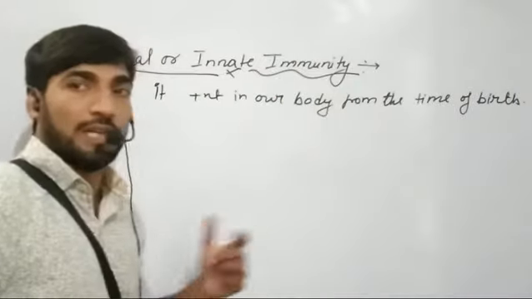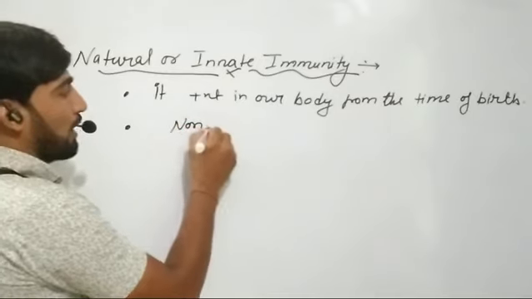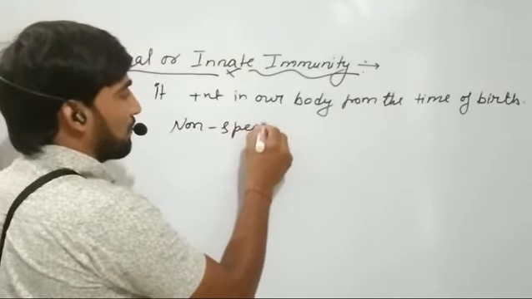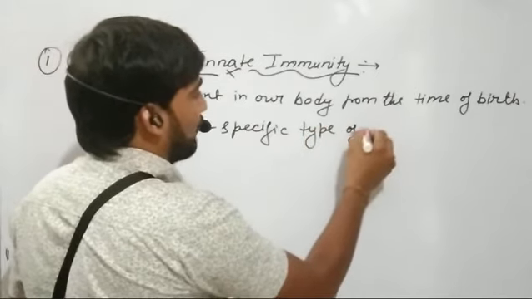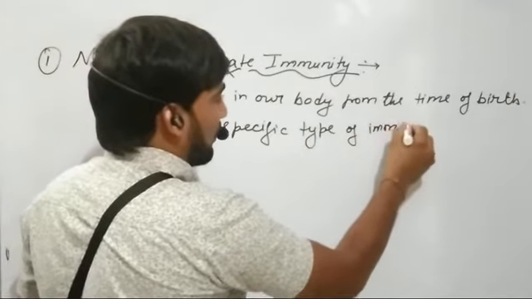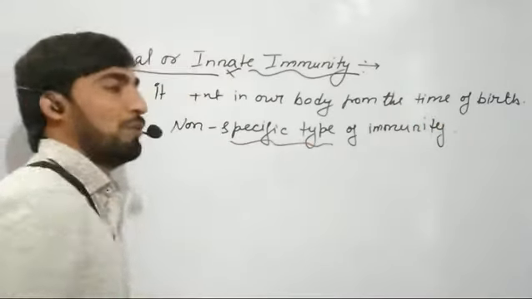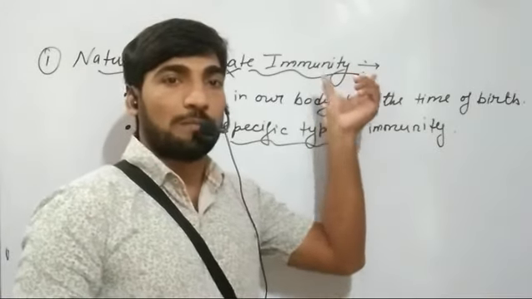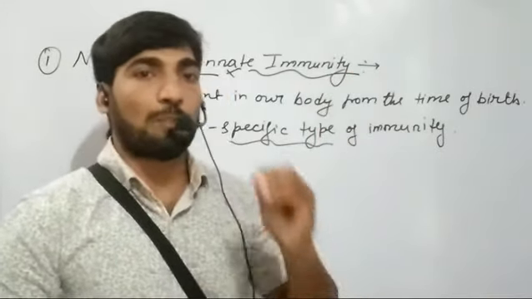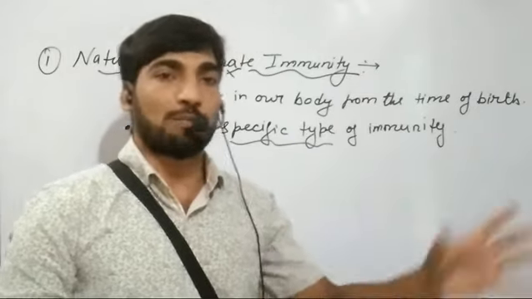Secondly, innate or natural immunity is a non-specific type of immunity. Why do we say it is non-specific? Such immunity is not specific for a particular disease, but is for all different types of diseases.